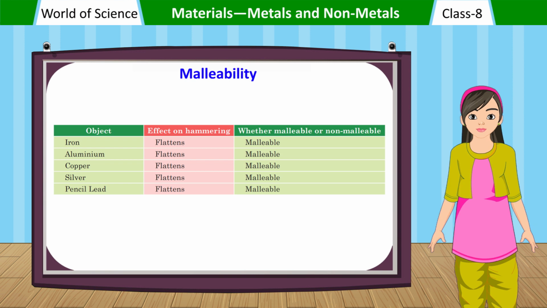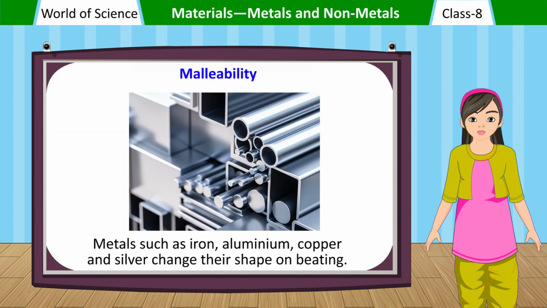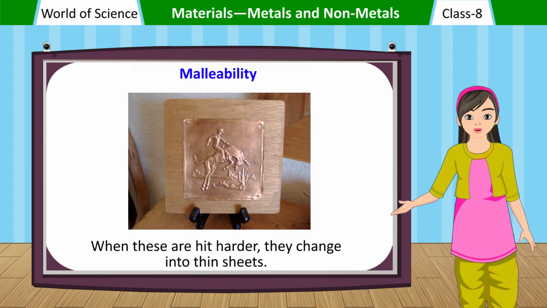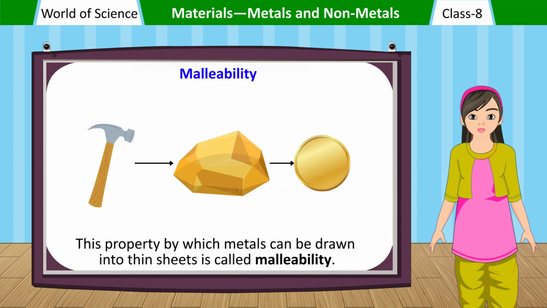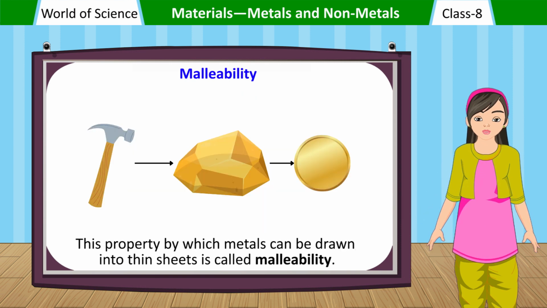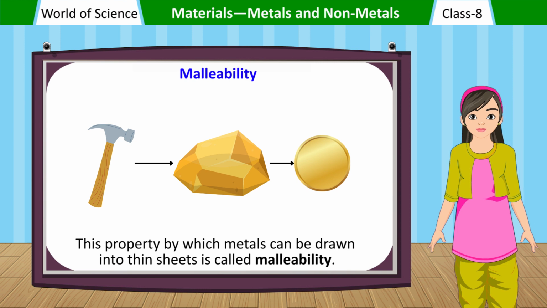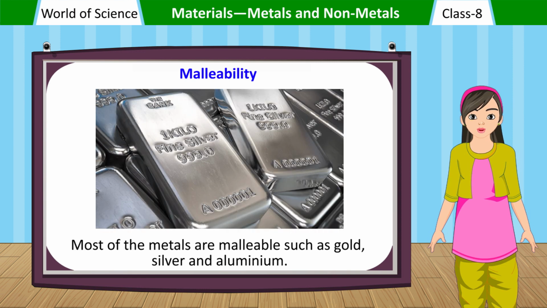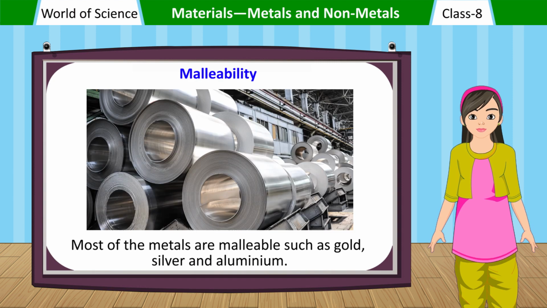Metals such as iron, aluminium, copper and silver change their shape on beating. When these are hit harder, they change into thin sheets. This property by which metals can be drawn into thin sheets is called malleability. Most of the metals are malleable, such as gold, silver and aluminium.